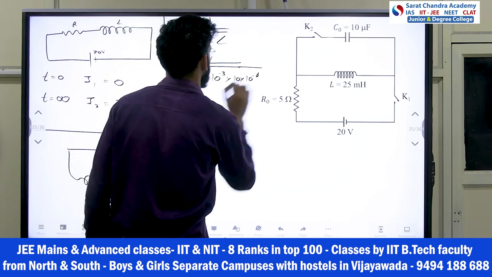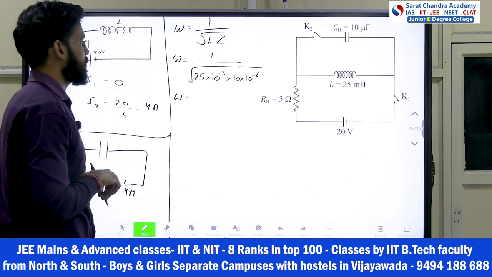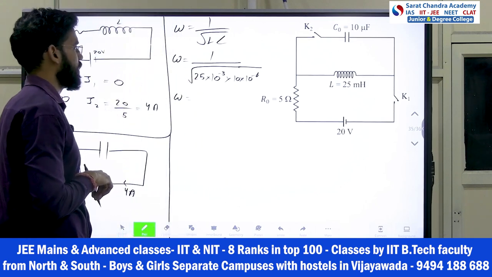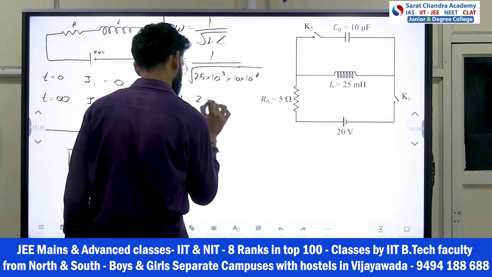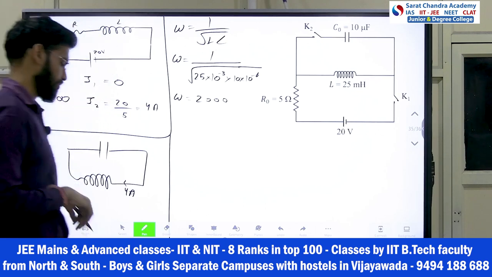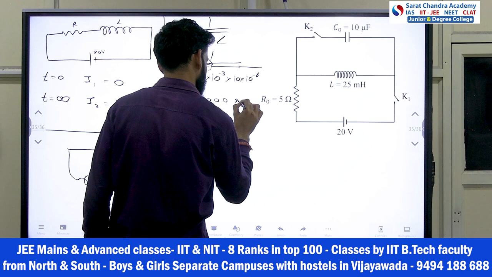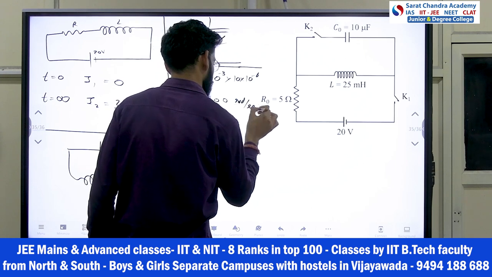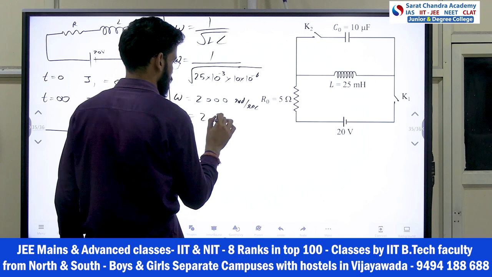So this will come to 2000 radian per second, but he is asking kilo radian, so omega is 2 kilo radians.